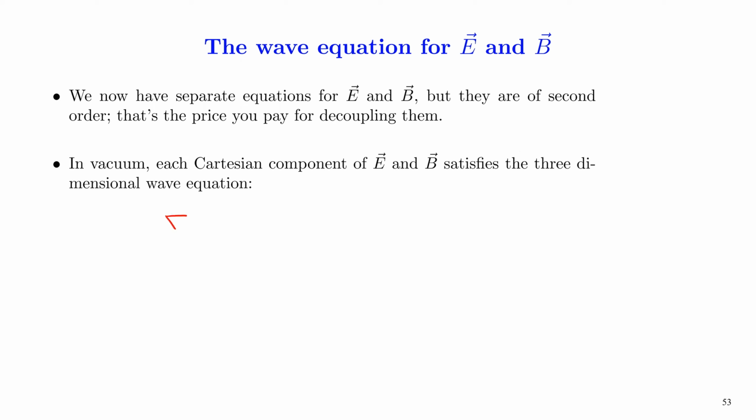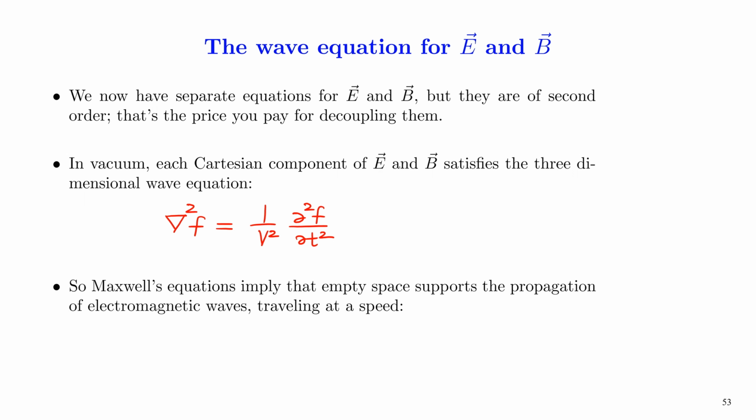So the equation that we have written for E and B bears similarity with the three-dimensional wave equation, del squared f equal to 1 by v squared times ∂²f over ∂t². When we compare the equations for E and B with the wave equation that we have already seen, we can find out that Maxwell's equations imply that empty space supports the propagation of electromagnetic waves traveling at a speed